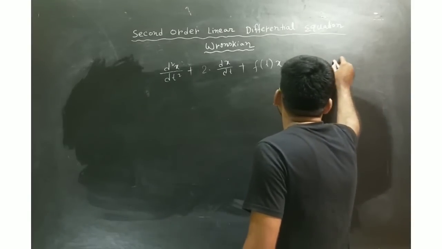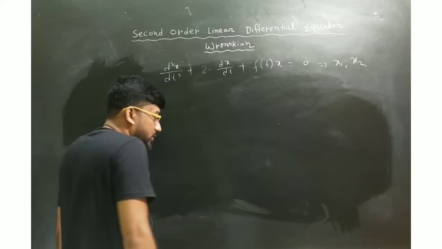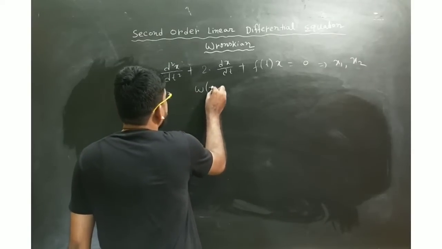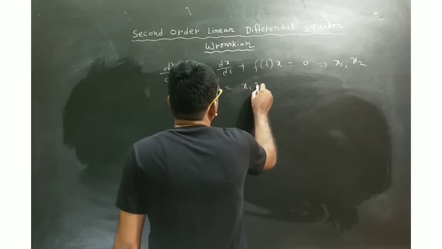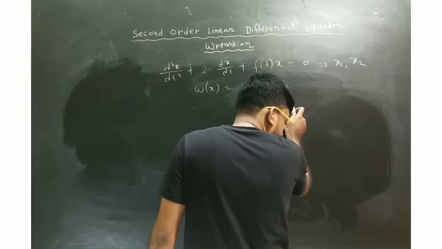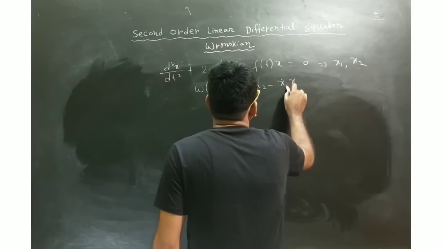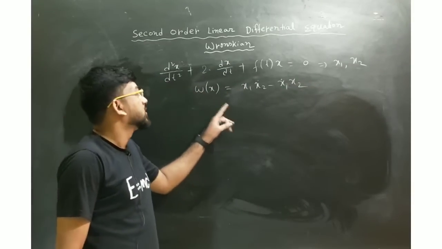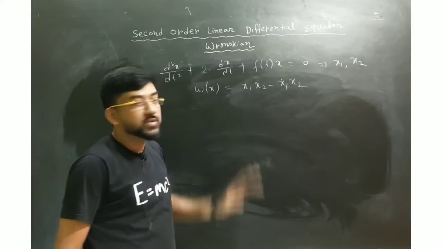It is also given that w of x, or you can say omega of x, that is nothing but x1 x2 dot minus x2 x1 dot. So this is given, that means your Wronskian is given.